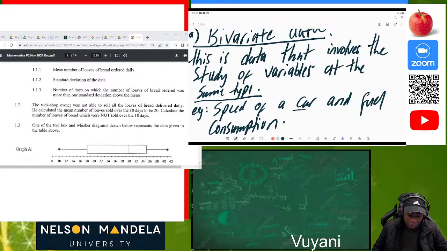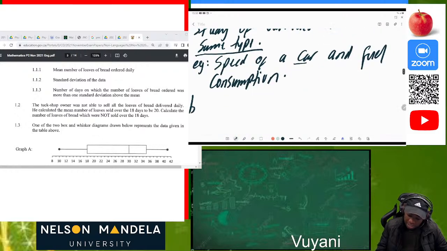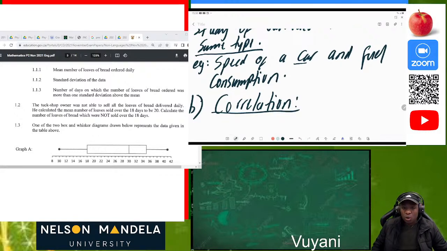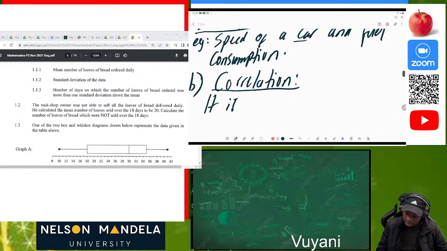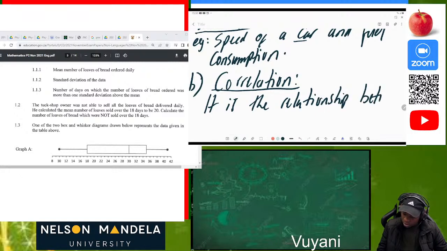Now there's other terminology which is important, which you must understand, what we call correlation. Okay, so we have the term correlation. So what is correlation? You must understand that correlation is the relationship between two variables. Okay, let me just write it down. It is the relationship between two variables.